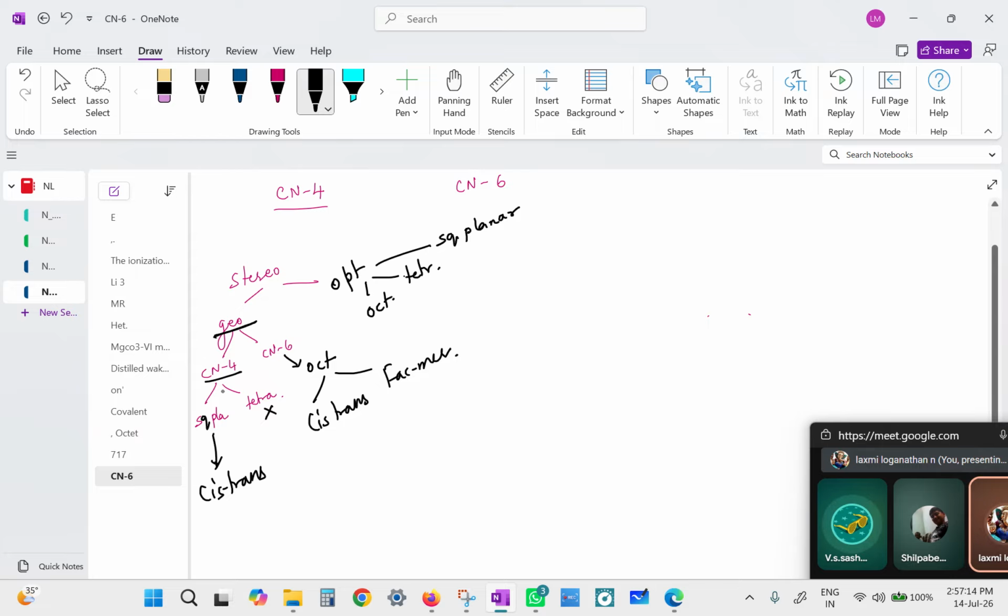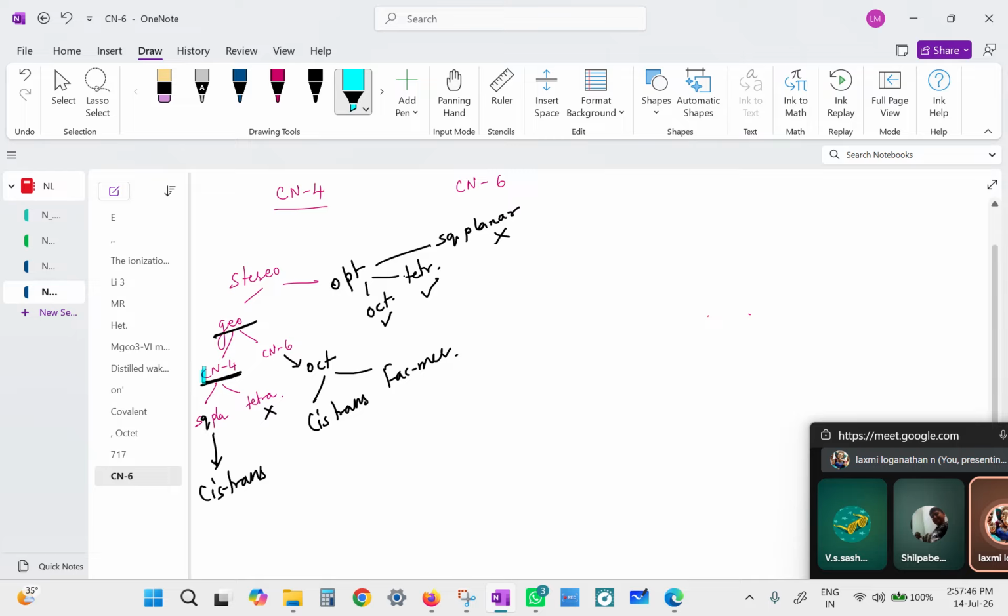Like a mirror: if you put it in front of a mirror, the image should not be identical. Square planar will have a plane of symmetry, so it will look identical in the mirror and it is superimposable also. Therefore, the square planar complexes will not show optical isomerism, while octahedral and tetrahedral will show it.